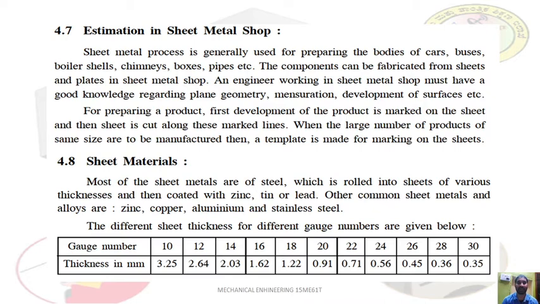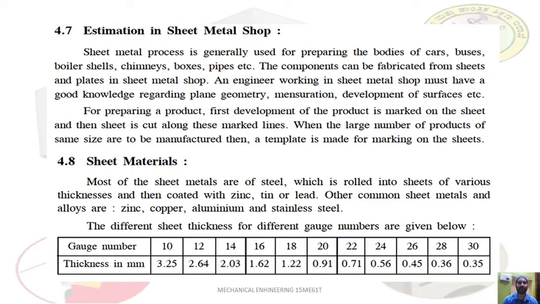If you look at the bodies of a bus, you can clearly see the sheet metals inside the body of the buses. So it is mainly used in automobile bodies, chimneys, some boiler shells, and some cylinders, which you can see carried by automobiles for carrying petroleum products. All those cylinders and pipes are made up of sheet metal. So sheet metal has a wide variety of applications in the engineering field.